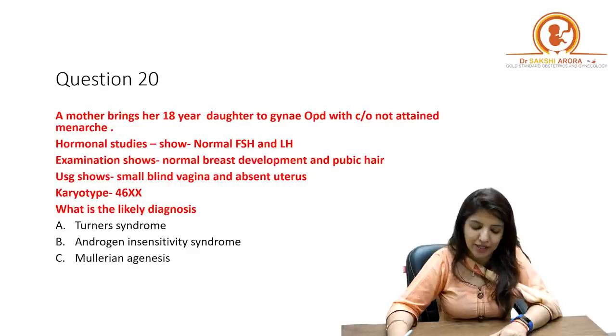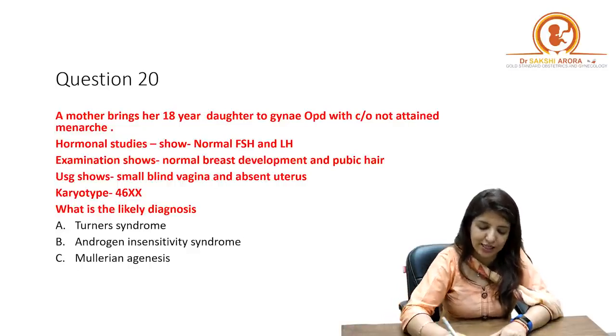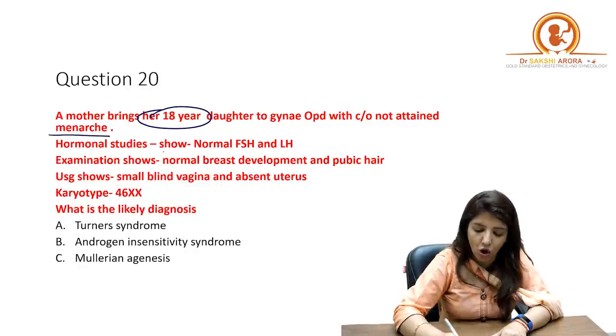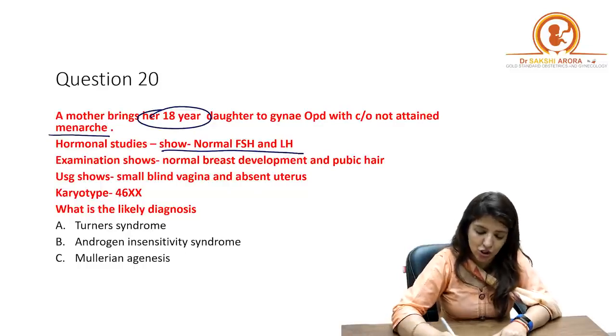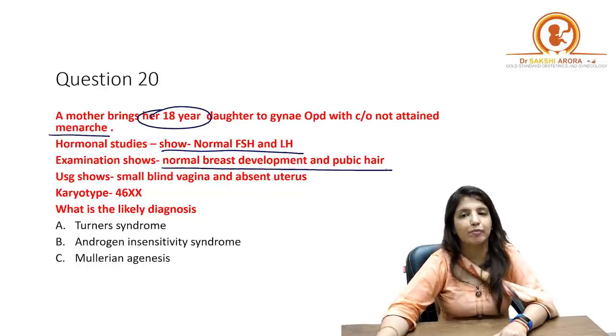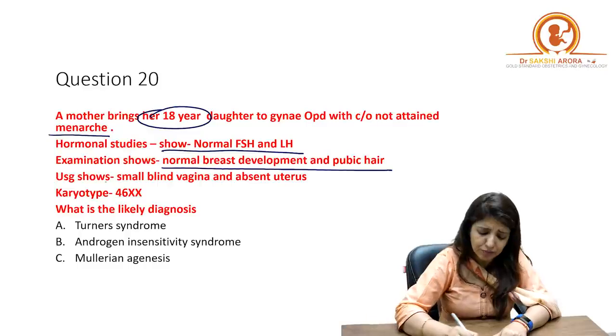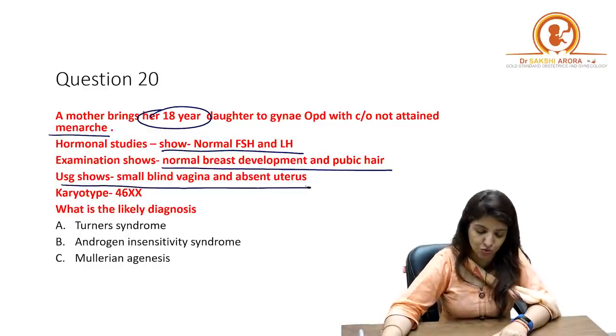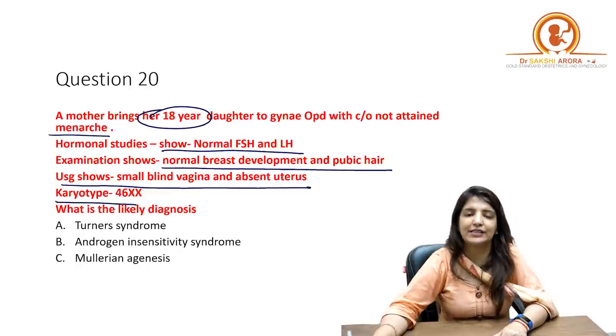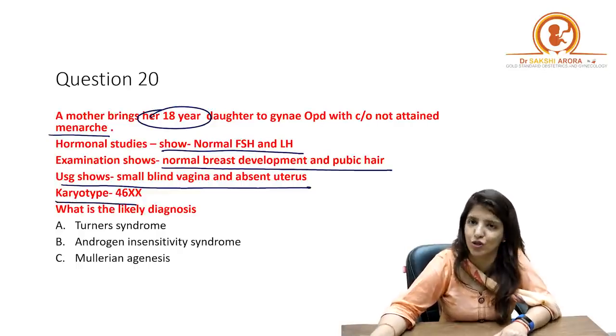Next, a mother brings her 18-year-old daughter to gynaecology with complaint of not attained menarche. So she's 18 years, she's not attained menarche. Hormonal levels show normal LH and FSH. Examination shows normal breast development and pubic hair development. Ultrasound shows small blind vagina, absent uterus. Karyotype is 46XX. What is the likely diagnosis?